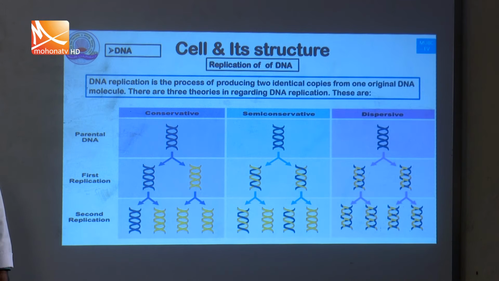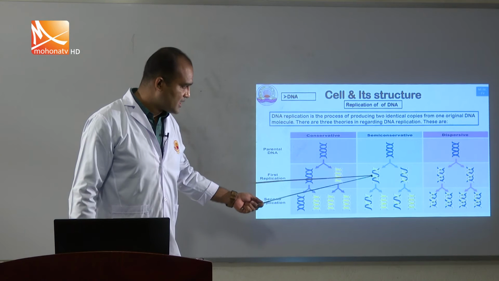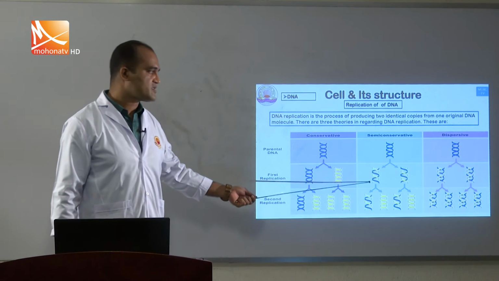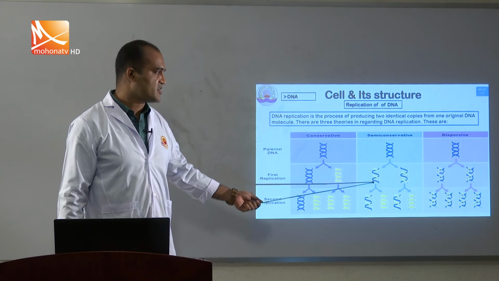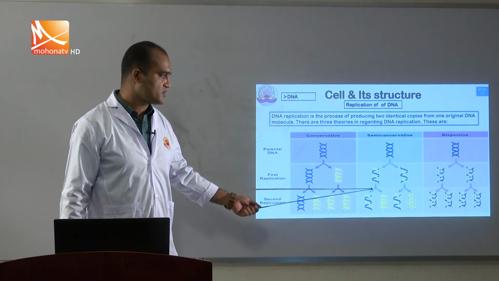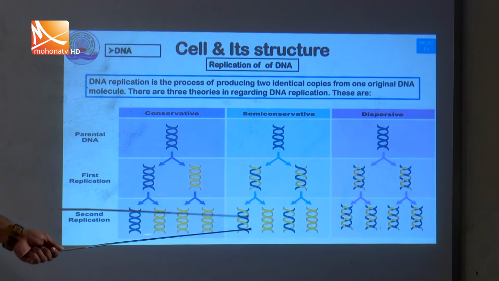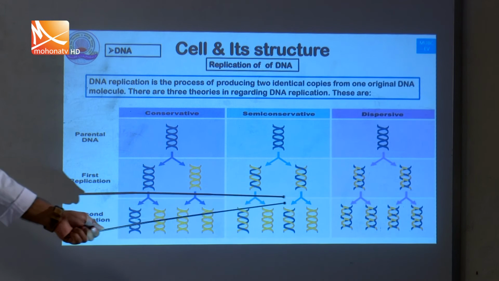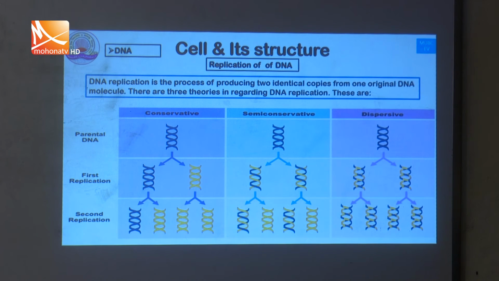Semi-conservative means half conservation, or half reserve. In this way, the DNA produces two offspring. One strand is like the mother, the other is newly formed. And finally, they produce two DNA molecules, each with one original strand and one new strand. So this is the semi-conservative method.